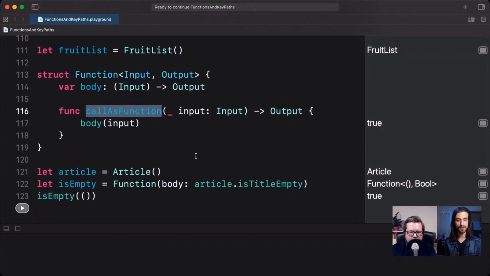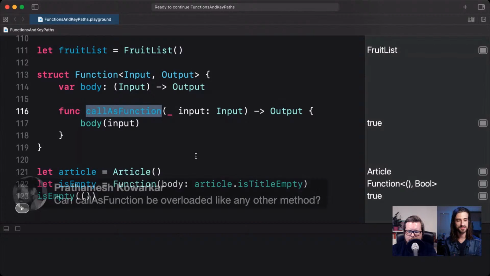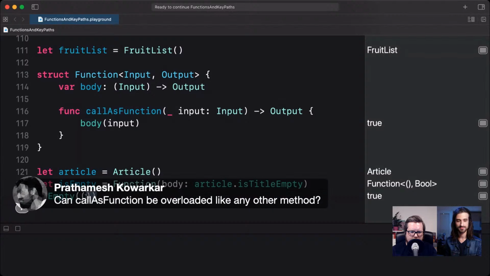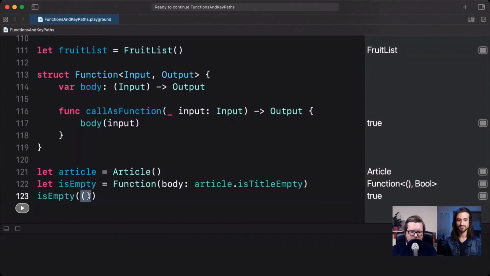Yeah, and there is a very good question before we start wrapping things up. Can callAsFunction be overloaded like any other method? Like can we provide several implementations but with different types as the arguments? Yeah, so one thing we can try is, right now we still have a pretty awkward calling syntax here where we have to pass in this void parenthesis because our input is void. And when we have a void closure, normally we don't have to pass that. That would be strange, right? If every time we had a function without any arguments we would always have to pass two parentheses, that would be pretty awkward.